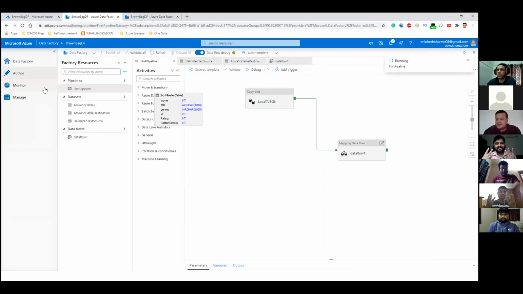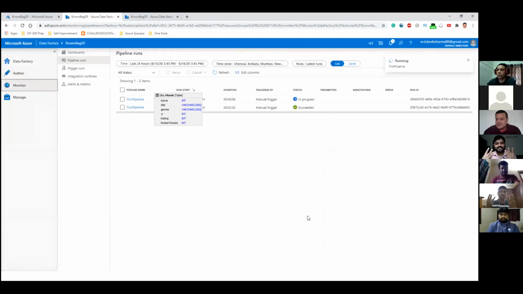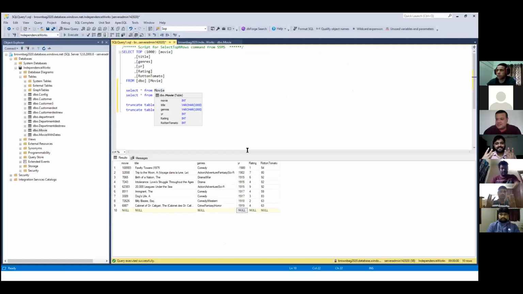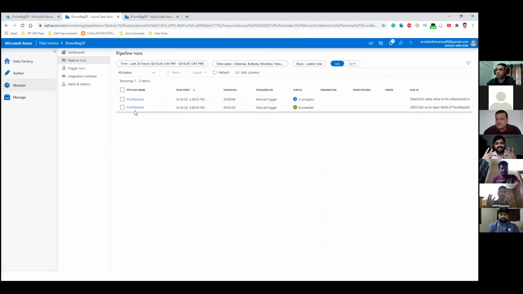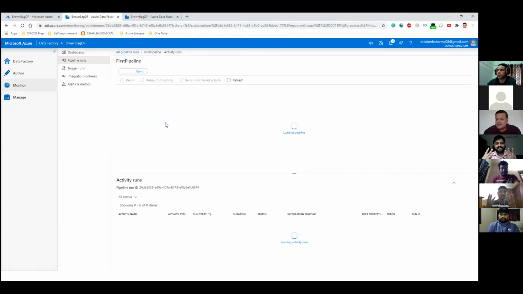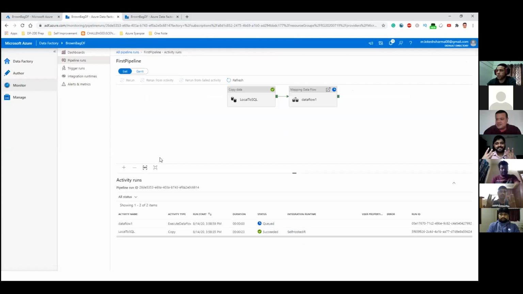And we will go to the monitor tab. Not sure how to get rid of this. Okay. So here you can see all the executions of your first pipeline. So this is now the second execution, which started at 3:58. Now the first copy activity has been completed successfully.